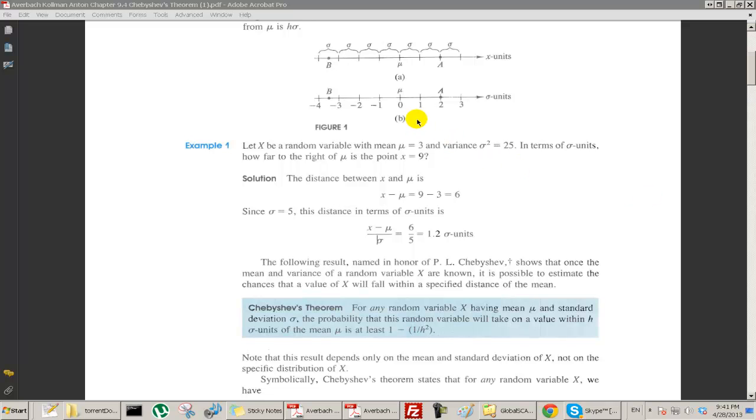Let me say it in terms of data. It'll tell us a minimum amount of data that must be between here and here.